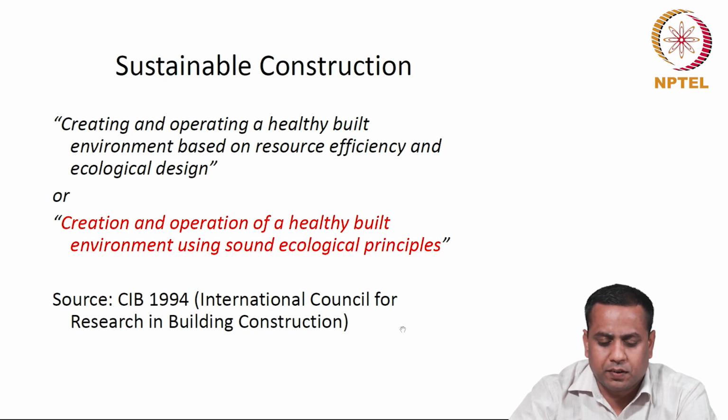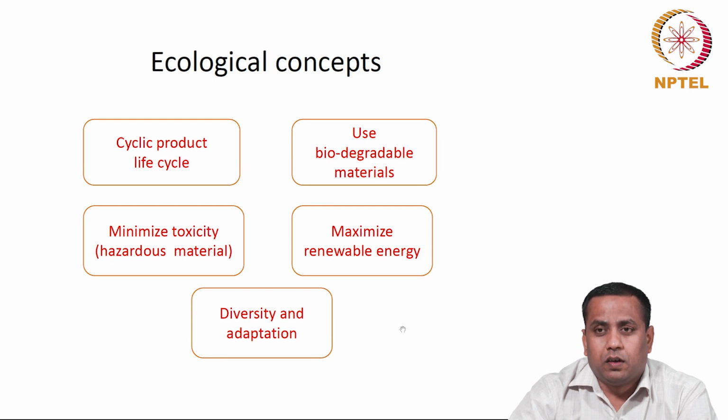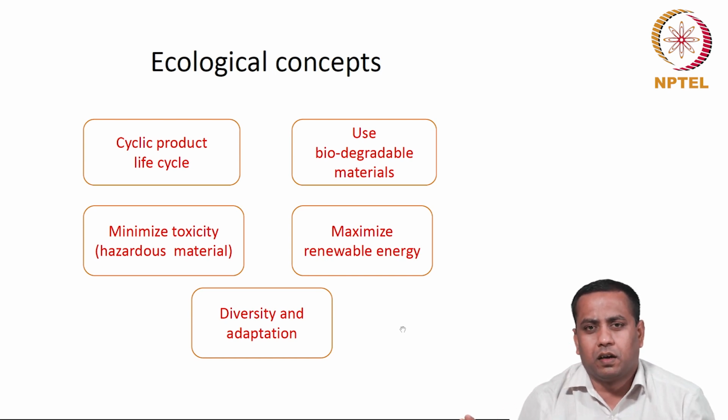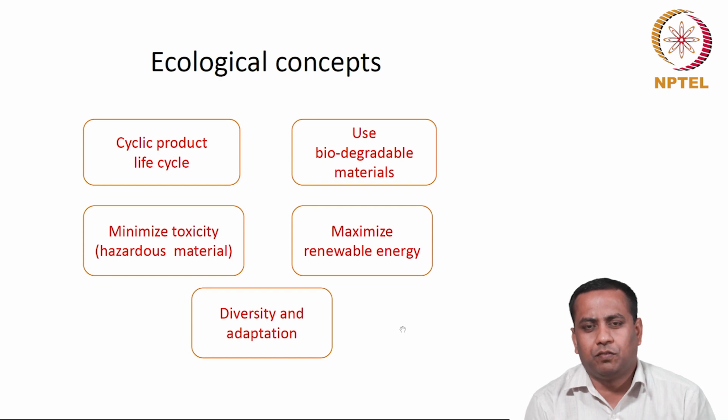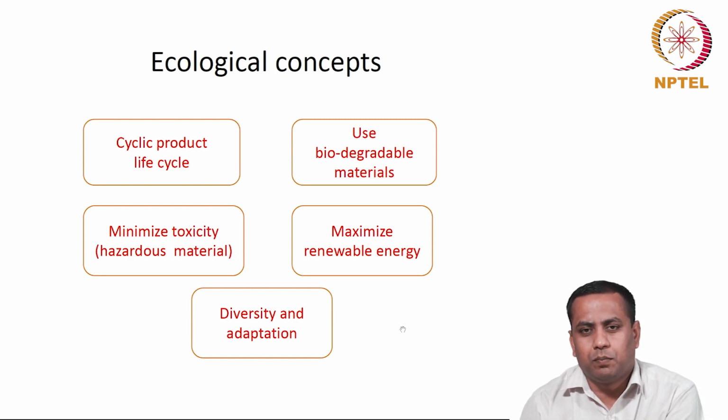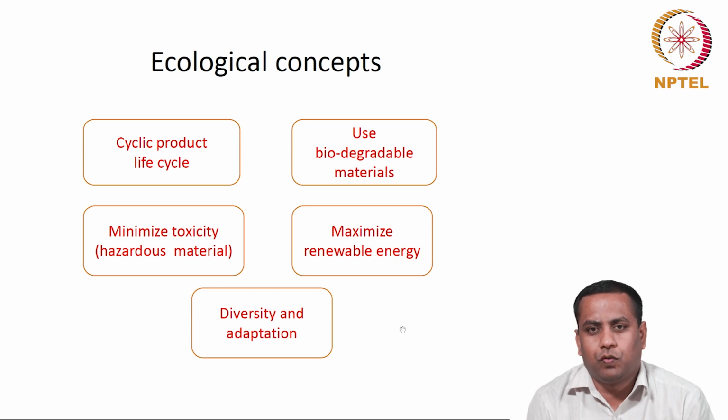So I have given some examples here. The first is we move from a linear economy to a circular economy. For example, instead of having a linear product life cycle, we connect the end of life phase of a product life cycle back to the manufacturing phase, so that we enable the use of waste generated from one system as a useful resource input for another system.